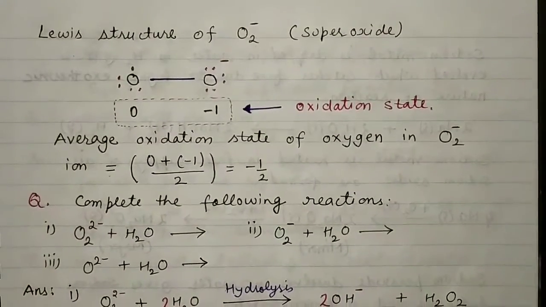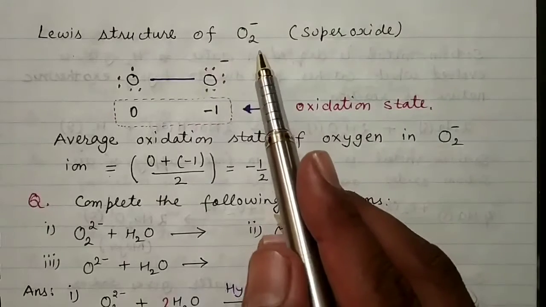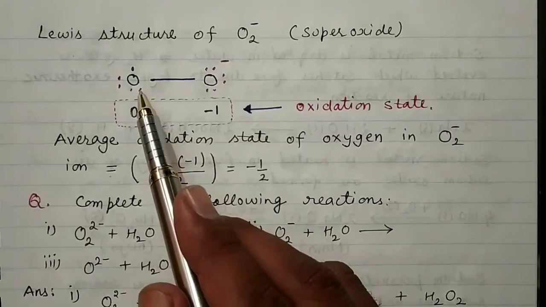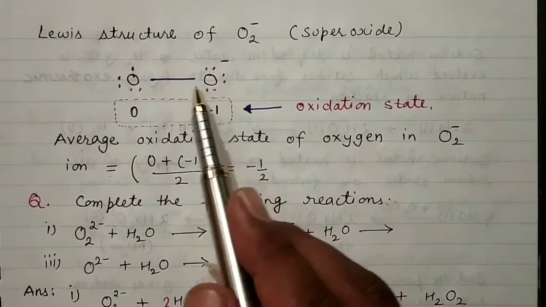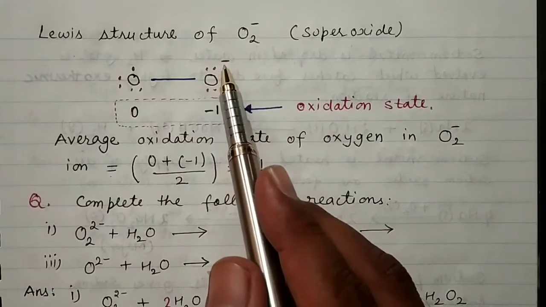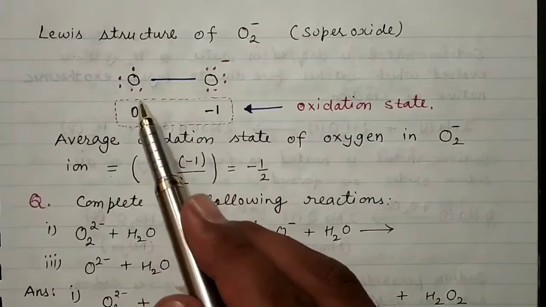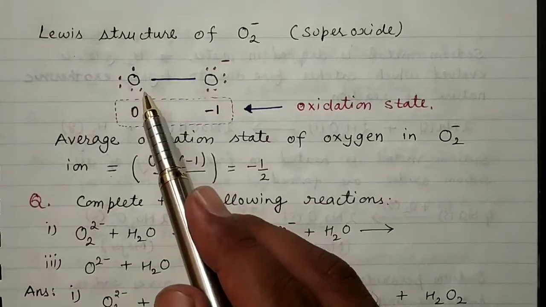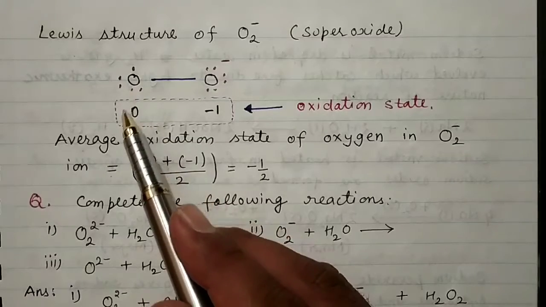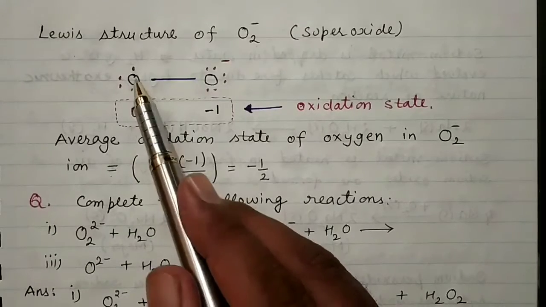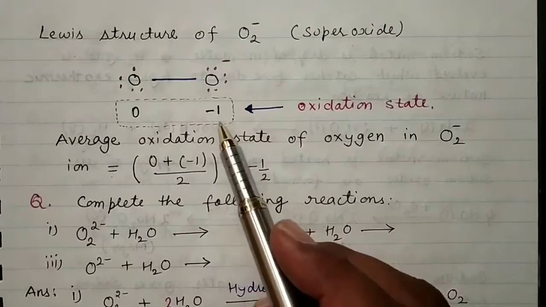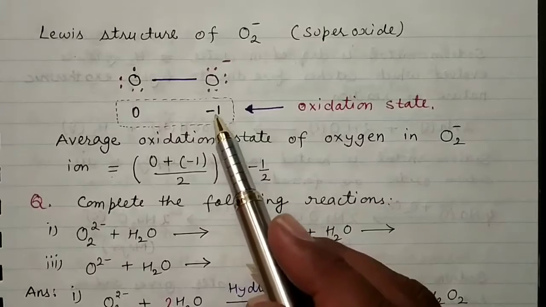Now if we look at the Lewis structure of superoxide, O2-, one can write it like this: O bond O. Here this oxygen will acquire one negative charge, that's why it will have one negative charge. Here oxygen has 6 electrons, you can see. So here the oxidation state will be 0 for this oxygen, and here one negative charge means it has accepted one electron. That's why the oxidation state for this oxygen is -1.